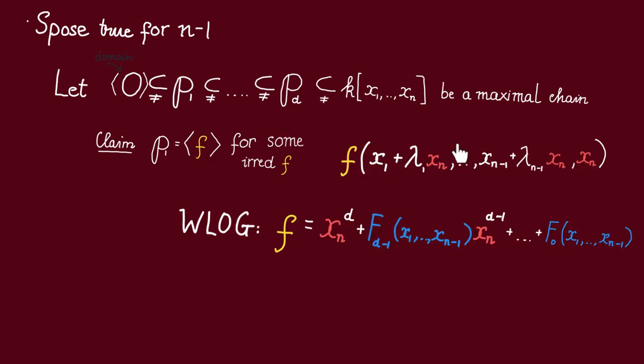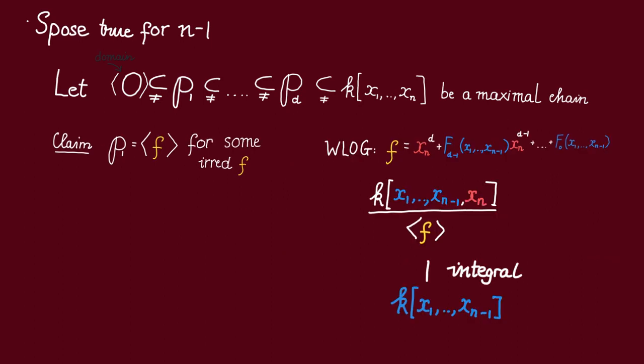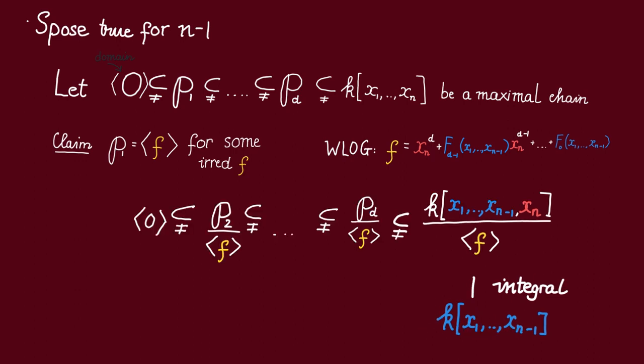By performing a change of variable, if necessary, without loss of generality, we can assume that f is a monic polynomial in xn with coefficients in the polynomial ring in n-1 variables x1 to xn-1. In particular, if we quotient the polynomial ring in n variables by f, we get an integral extension of the polynomial ring in n-1 variables. Thus now we see how to use the induction hypothesis.